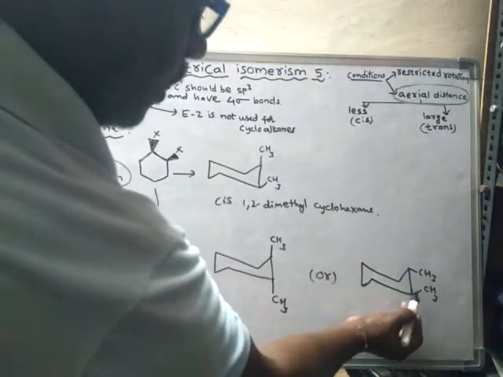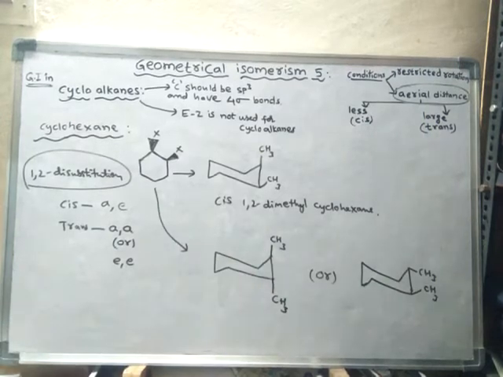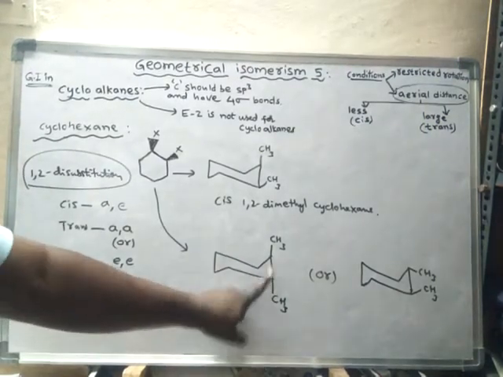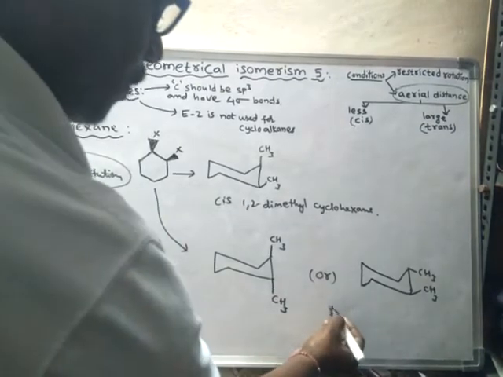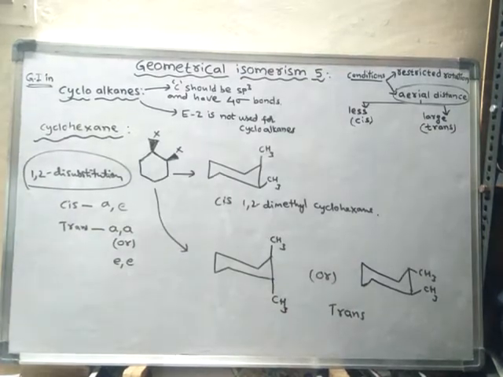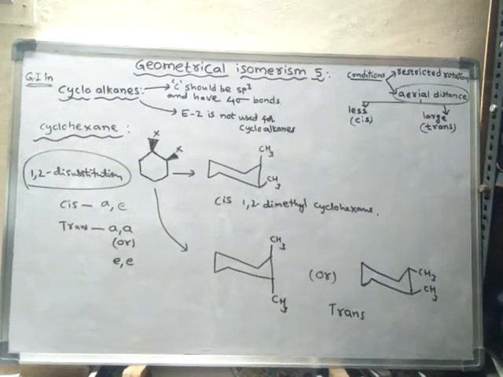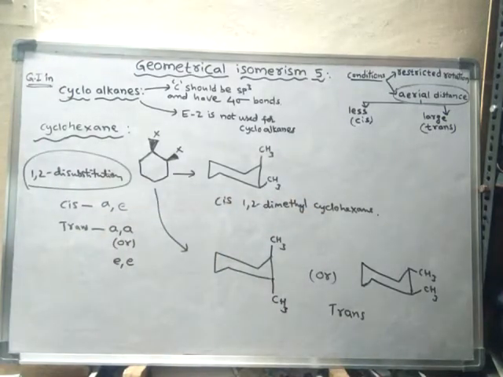If both of them are in equatorial, or else if both of the substituents are on axial, then only it is said to be trans 1,2, trans 1,2 dimethyl cyclohexane. So this is cis 1,2 dimethyl cyclohexane.